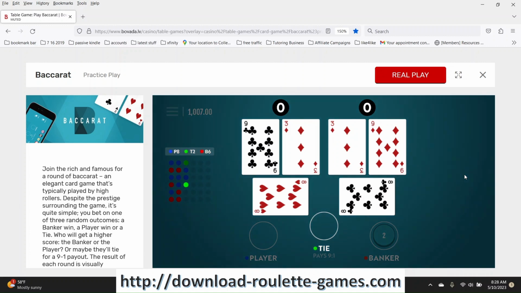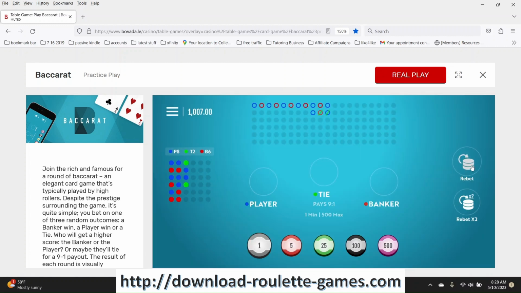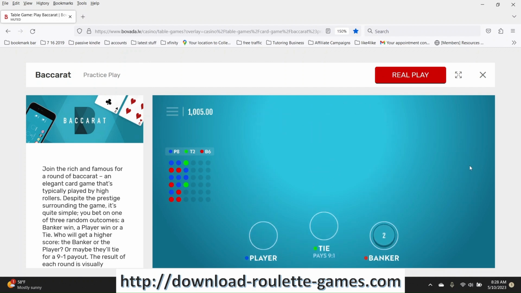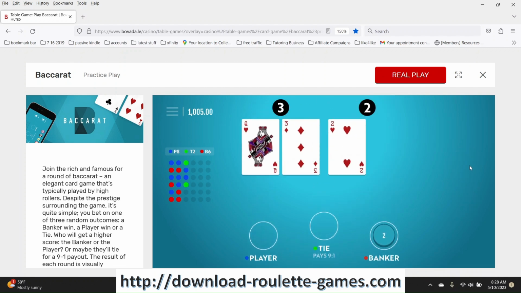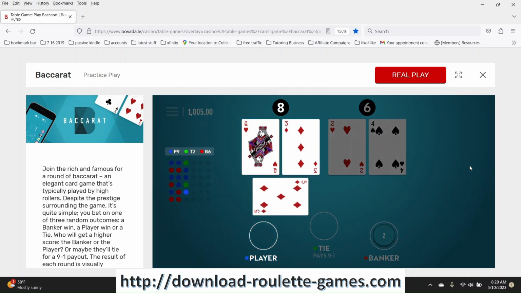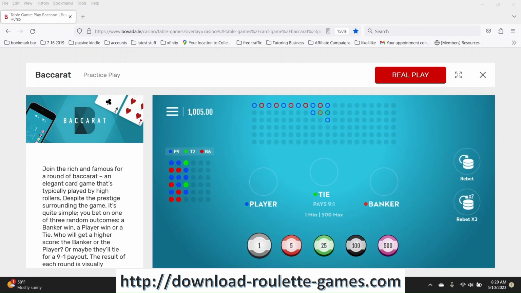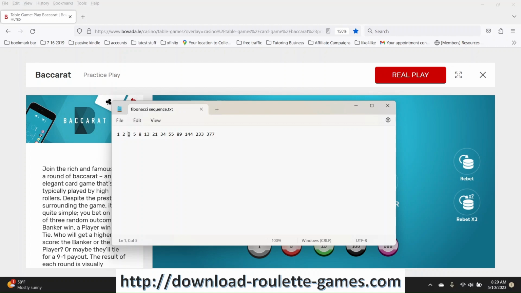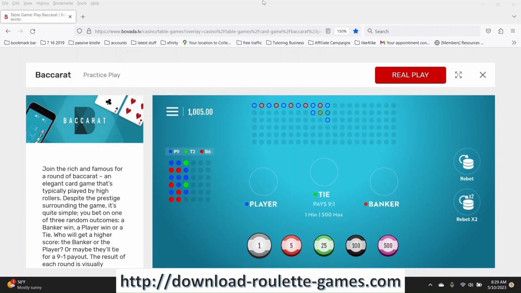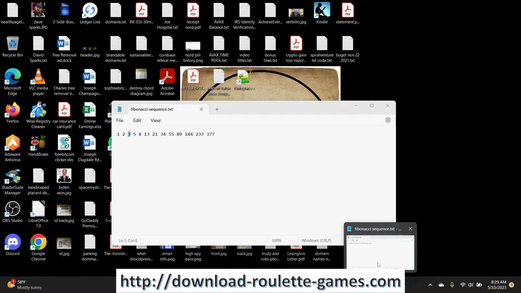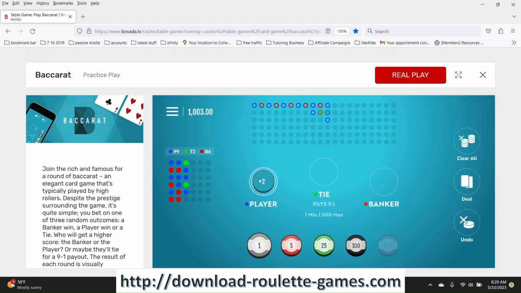Ooh. Okay, that doesn't count, so we'll just rebet 2 on banker. Okay. Go to my $3 bet. Going to assume it's player because it's been coming up player. So I'm just going to bet, wait a minute, what did I say? Yeah, $3 on player.